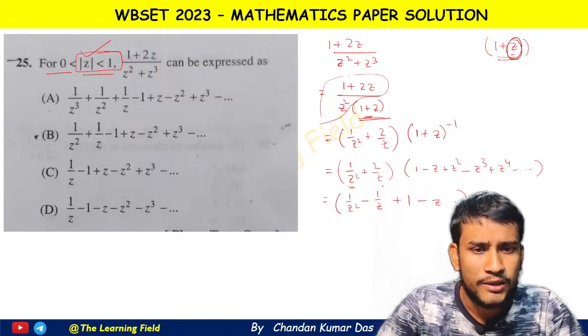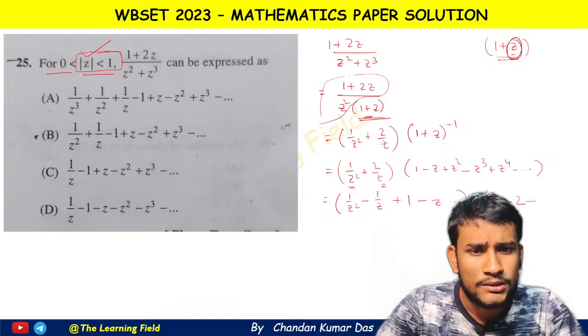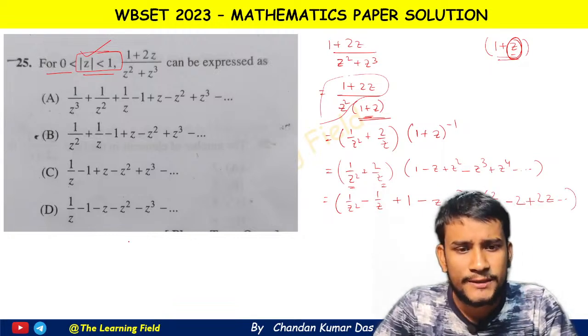And if we multiply by 2/z, we get 2/z - 2 + 2z, and then other terms may occur.